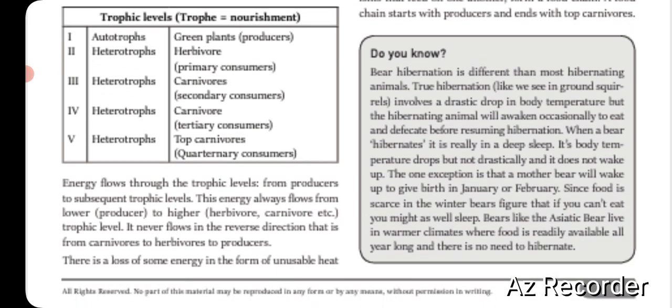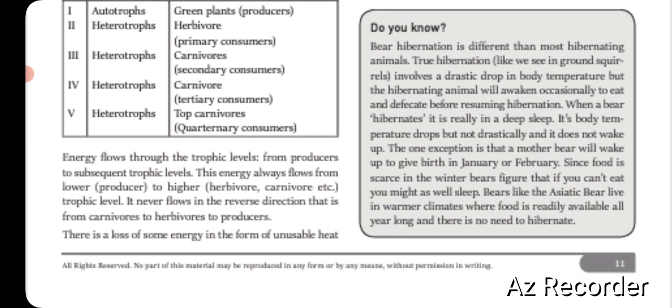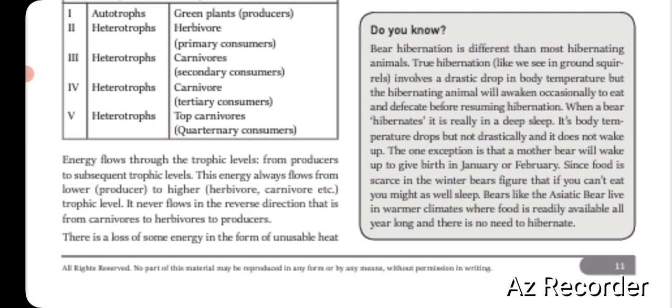Energy flows through the trophic levels from producers to subsequent trophic levels. This energy always flows from lower producer to higher herbivore, carnivore, etc. We have already discussed this. It never flows in the reverse direction, that is from the carnivores to herbivores to producers. It is always from the producers to the carnivores. So that should be noted.